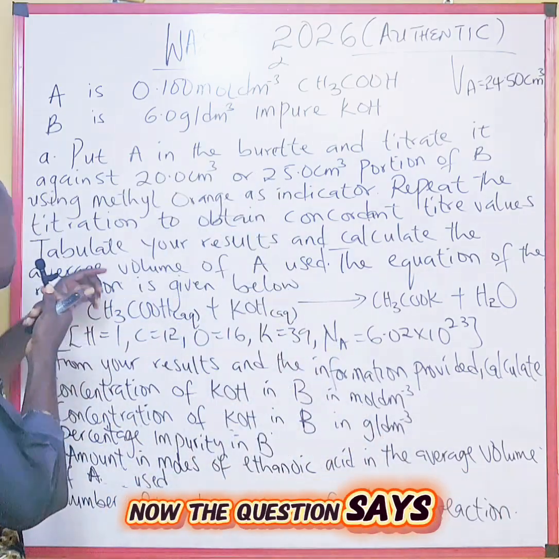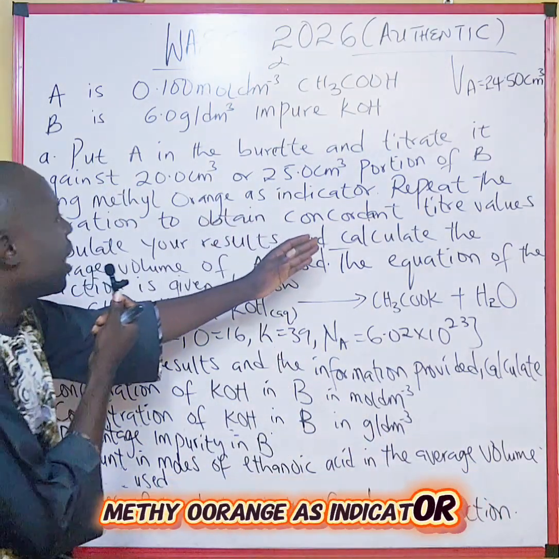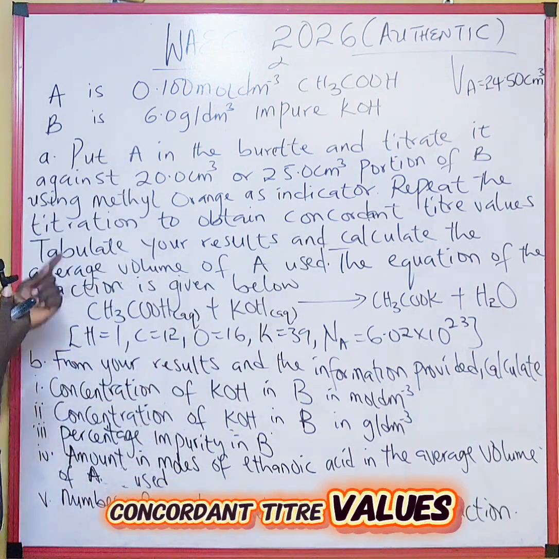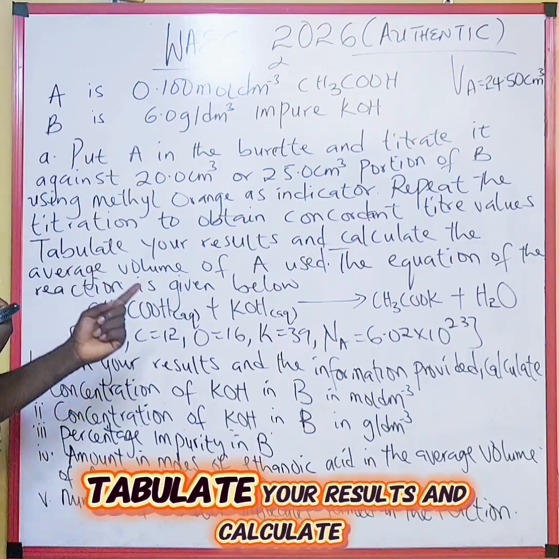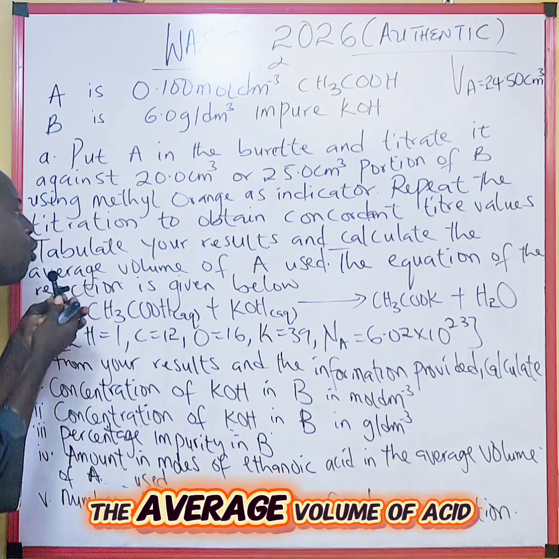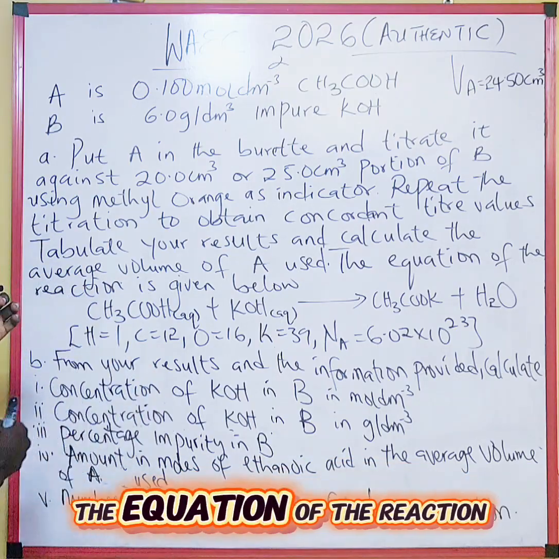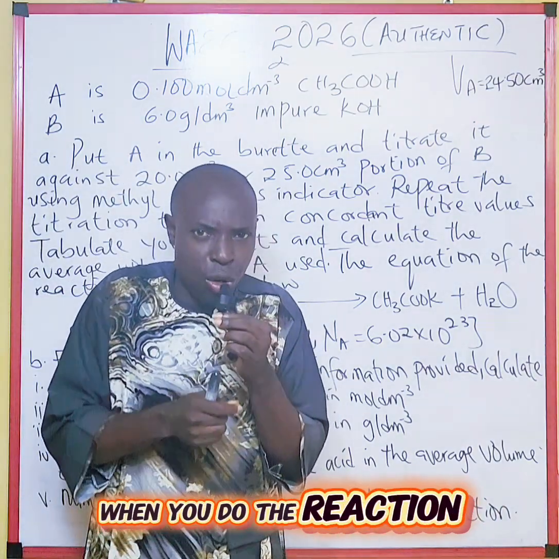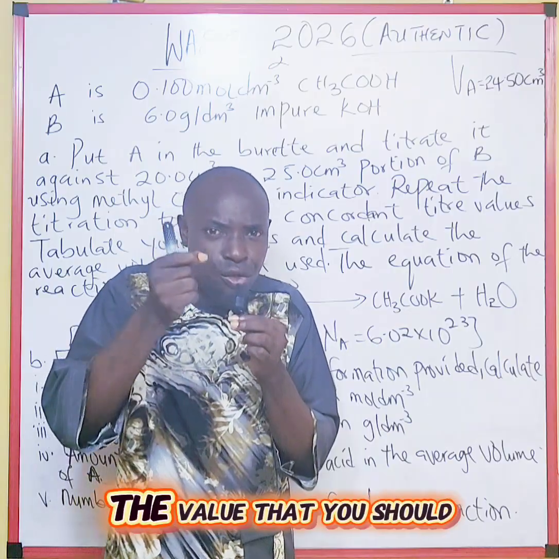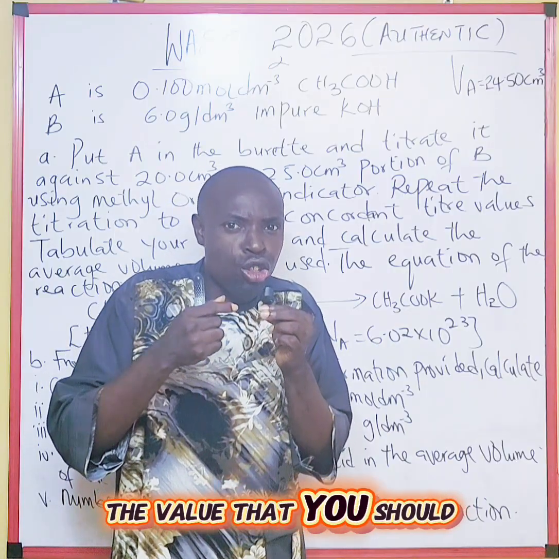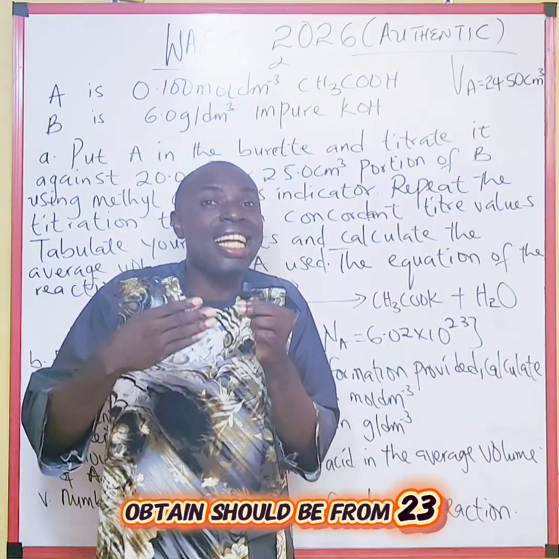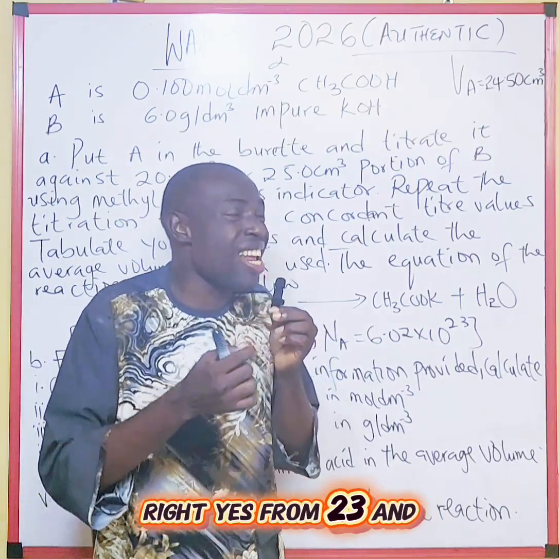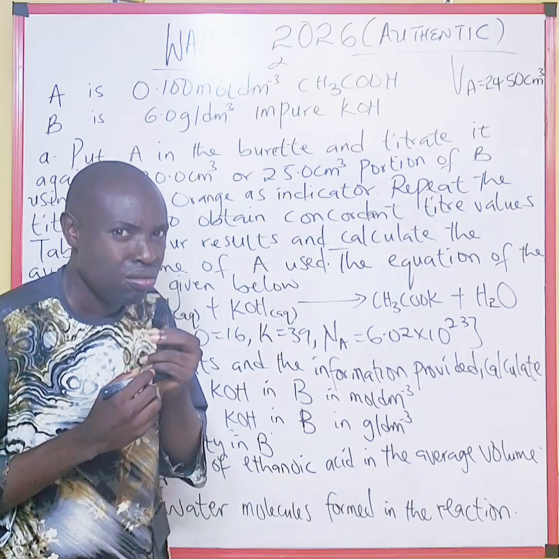Now the question says, methyl orange as indicator, repeat the titration to obtain concordant titre values, tabulate your readings, and calculate the average volume of acid used. The equation of the reaction is given below. When you do the reaction, the value that you should obtain should be from 23 and above.